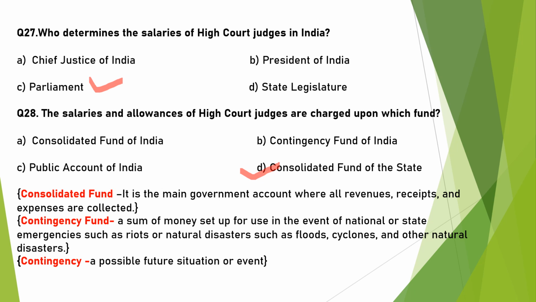Mind it, you must know what a Consolidated Fund is. It is the main government account where all revenues, receipts and expenses are collected. Contingency Fund is a sum of money set up for use in the event of national or state emergencies such as riots or natural disasters such as floods, cyclones and other natural disasters. Contingency, it is explanatory, it is a possible future situation or event.